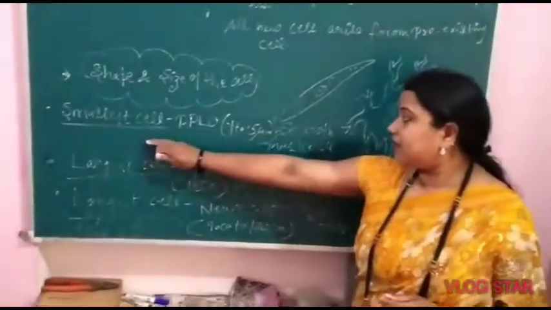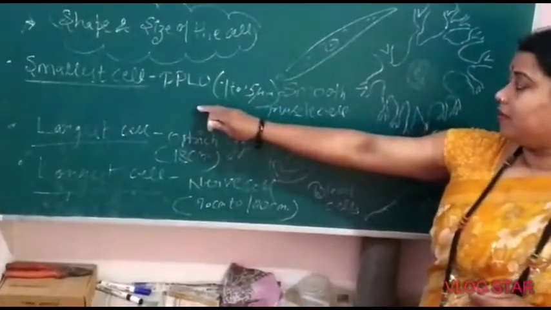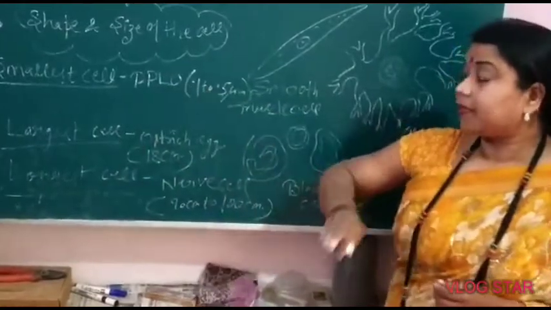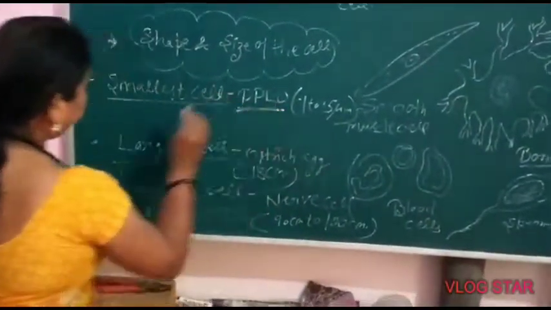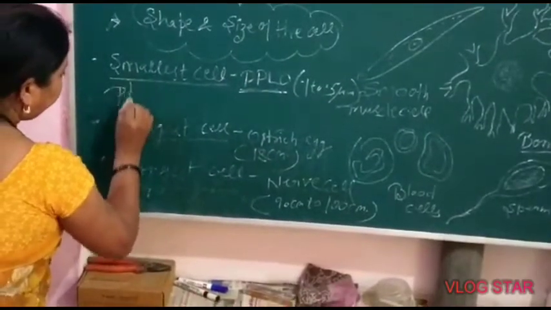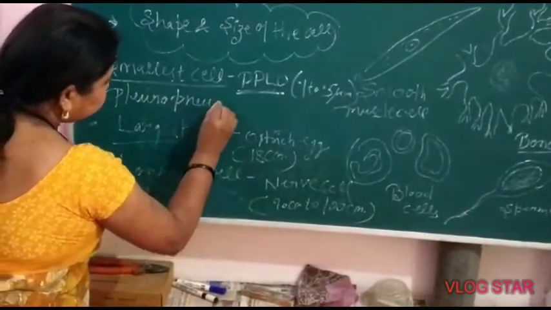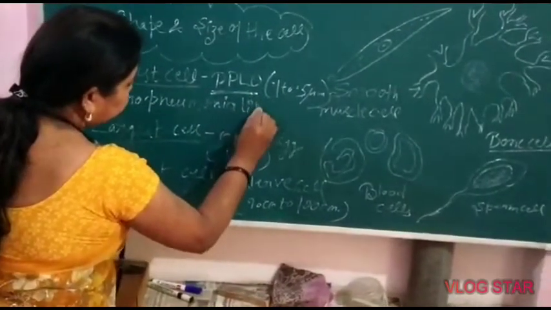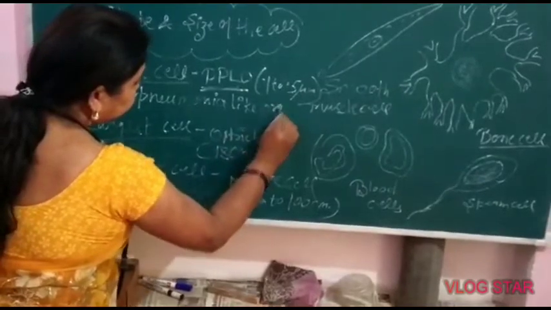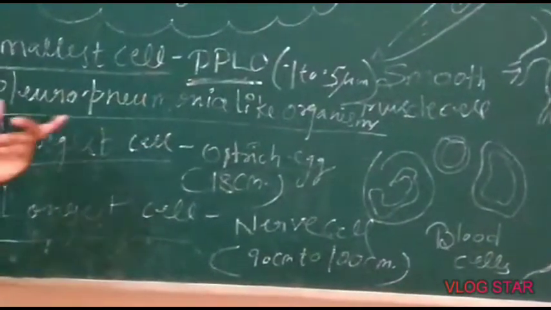The smallest cell, a 1 mark question, is PPLO, Pleuropneumonia-like organisms. PPLO is the smallest cell.